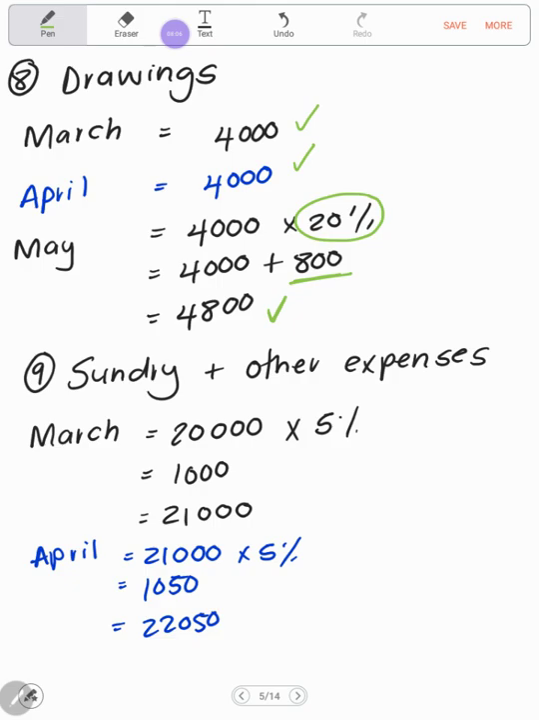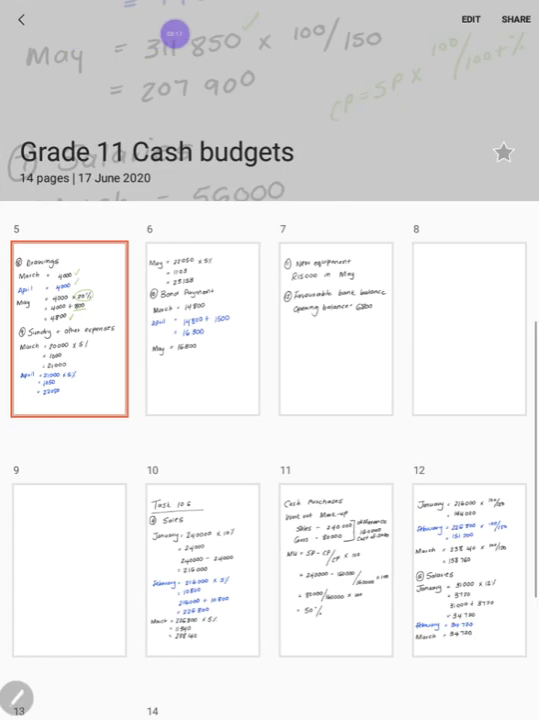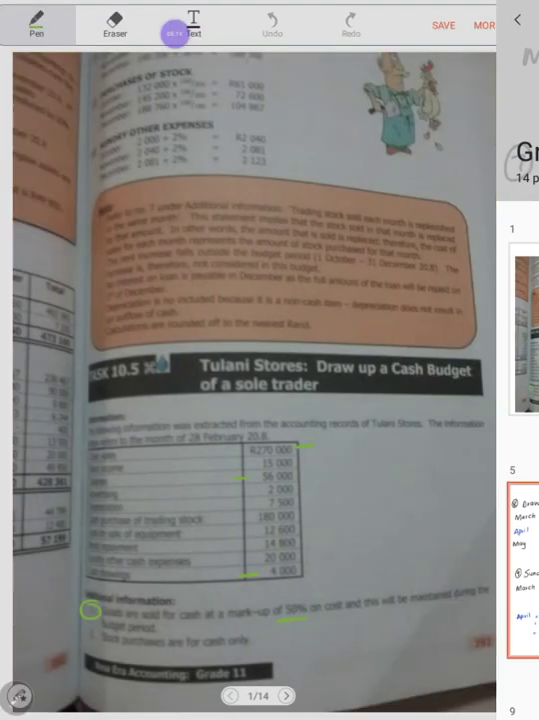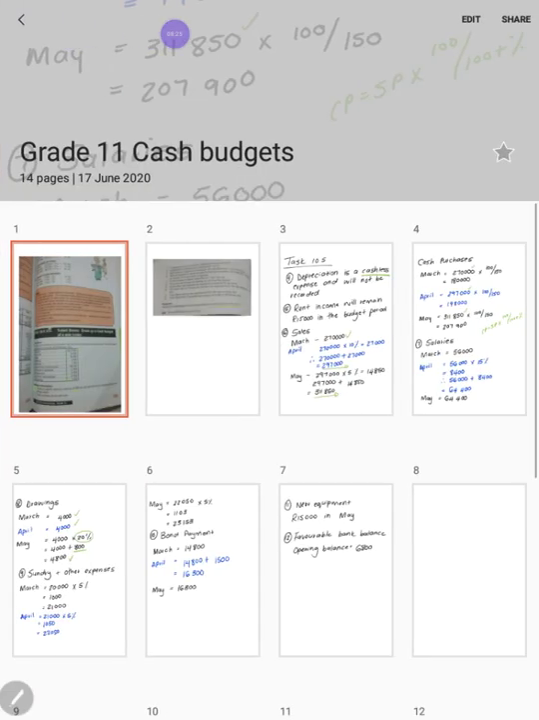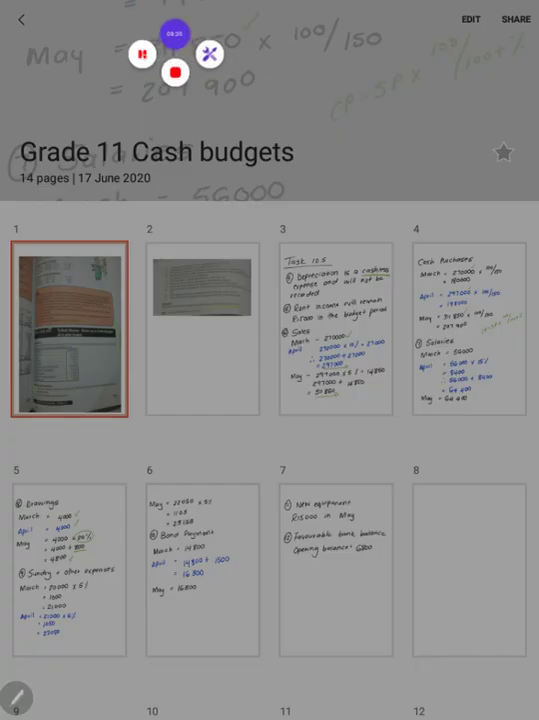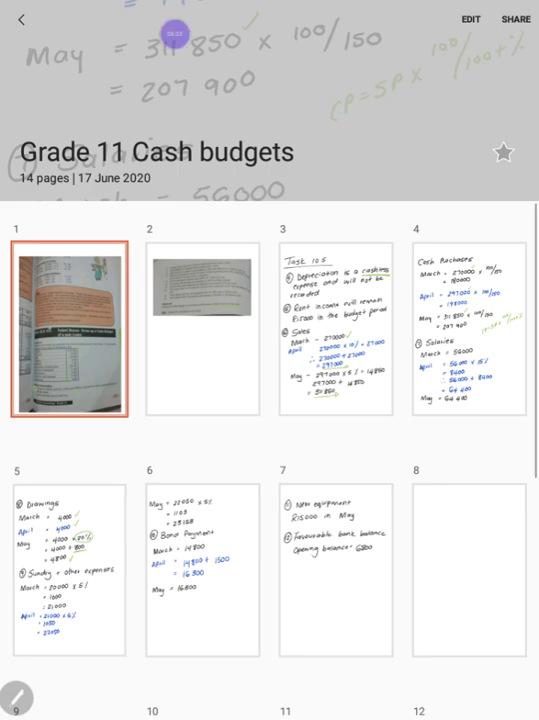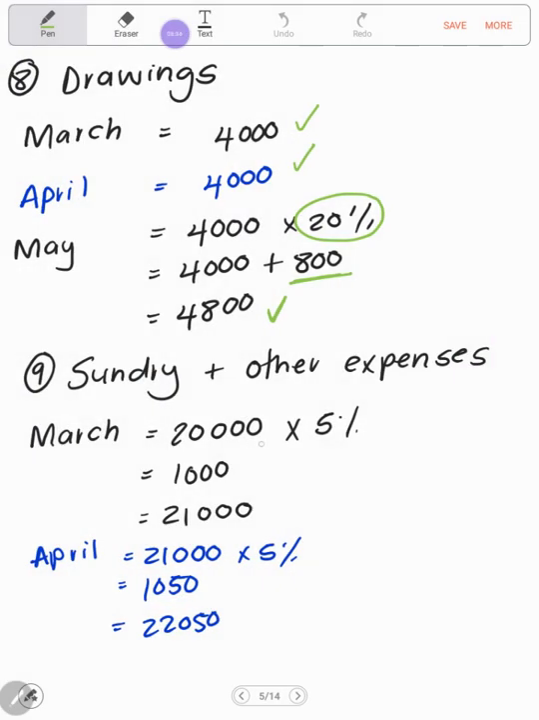Then for note 9 in your adjustments, it says sundry and other cash expenses are expected to increase by 5% per month. Now, if I have a look at my sundry and other cash expenses, it is worth 20,000, and each month it will increase by 5%. So in March, it's 20,000 times 5%. 5% of 20,000 is 1,000. So for March, our sundry expenses will be 21,000.